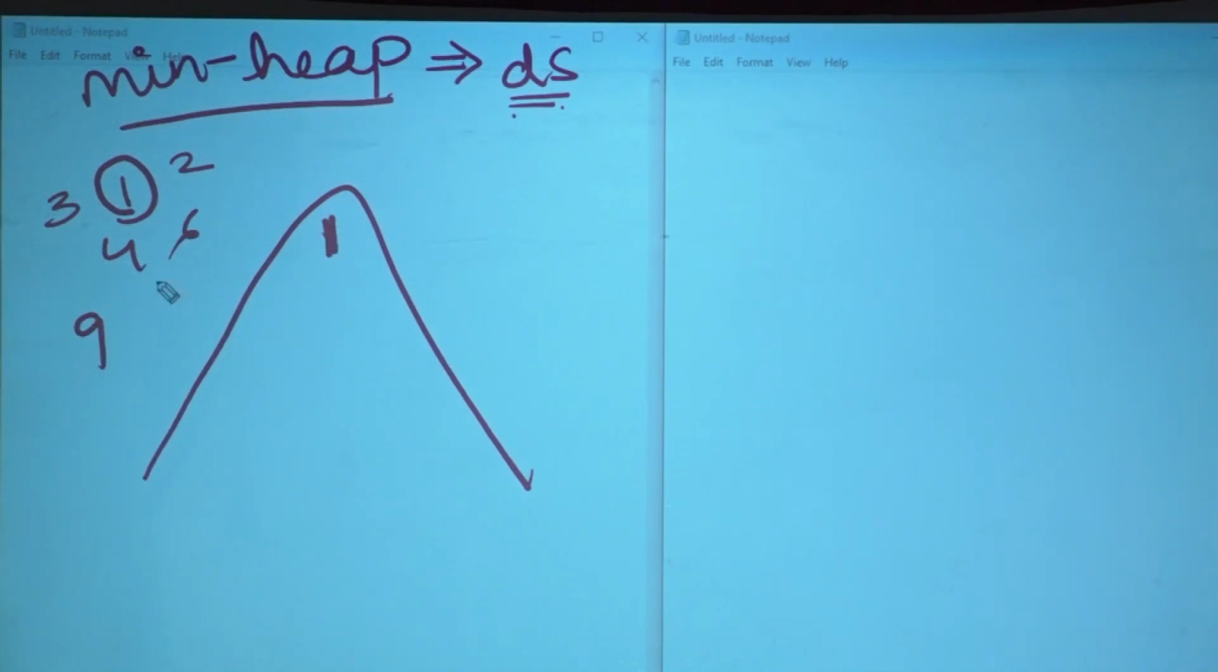Okay? So now, how is 3 arranged? How is 2 arranged? How is 4 arranged? 6 arranged? 9 arranged? I don't care. But on the top, who would be there? The minimum element. Are we clear? So, what is min heap?